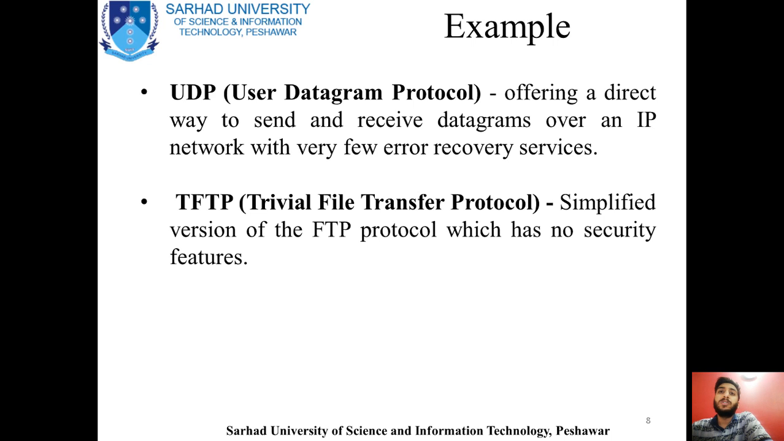Now coming towards UDP. UDP is basically the User Datagram Protocol, and it offers a faster, more direct way to send and receive datagrams over an IP network, with few error recovery services. So it is not as reliable as compared to TCP, but it also provides faster delivery, because it has no established path. The data could be routed from any path, and the chances of error recovery are minimized.